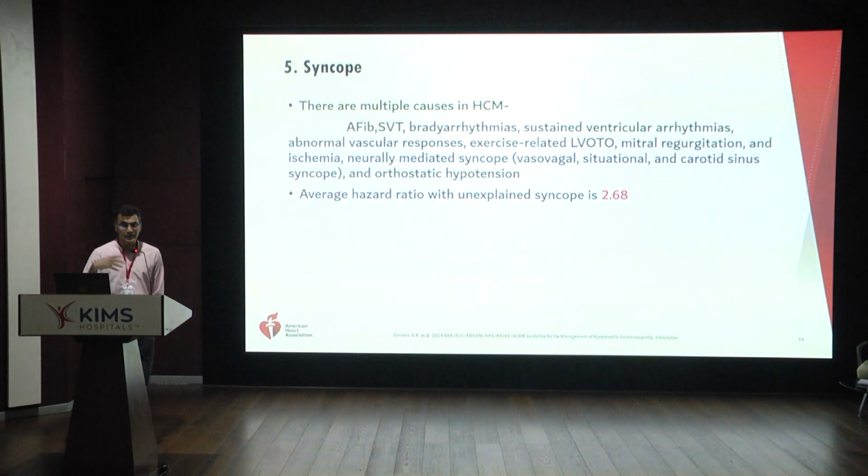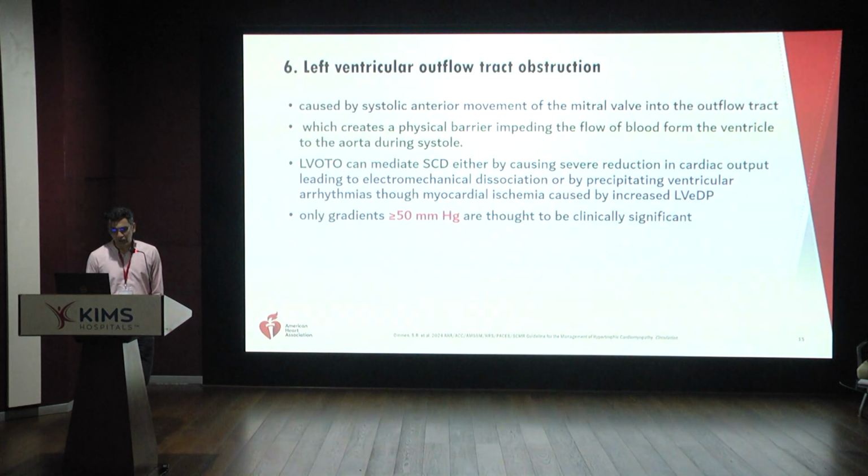A patient gets evaluated, diagnosed with hypertrophic cardiomyopathy, and may actually get an ICD when it's probably not required. The average hazard ratio with unexplained syncope, however, is very high, around 2.68, and as such history remains the cornerstone of decision making at this point in time.